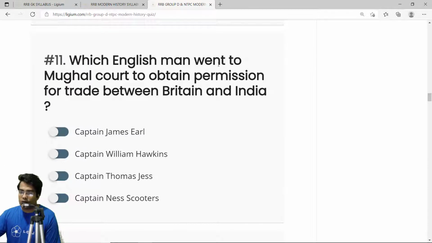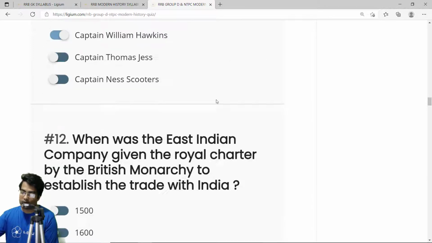Which Englishman went to the Mughal court to obtain permission for trade between Britain and India? Now, the correct answer can be many things. Okay, James Earl, William Hawkins. Now, the correct answer is William Hawkins. He was the Englishman who went to the Mughal court to obtain permission for trade between Britain and India. So, the correct answer is option B, William Hawkins.